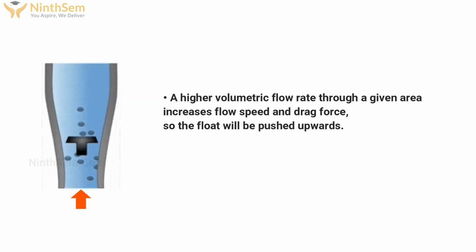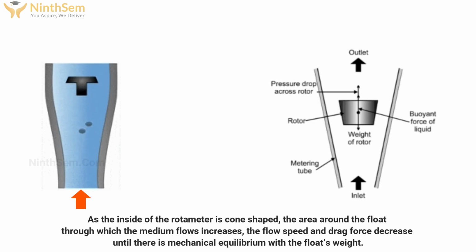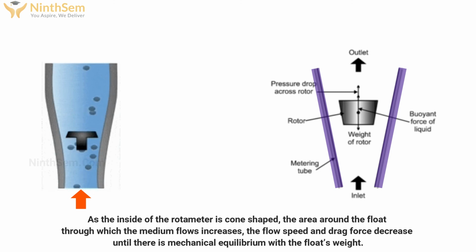A higher volumetric flow rate through a given area increases flow speed and drag force, so the float will be pushed upward. However, as the inside of the rotameter is cone shaped, that is widened, as you can see in the figure, the area around the float through which the medium flows increases, so the flow speed and the drag force decrease until there is a mechanical equilibrium with the float weight.